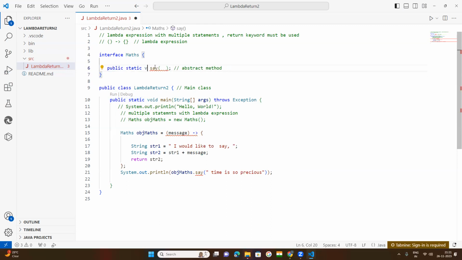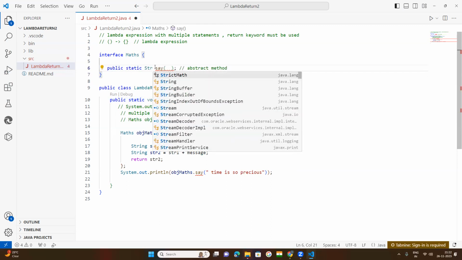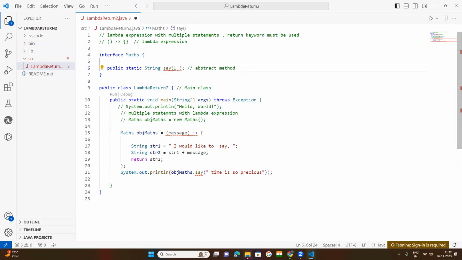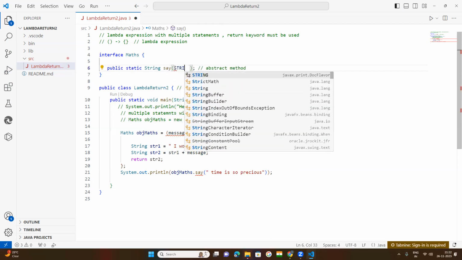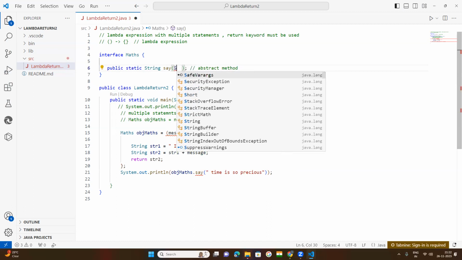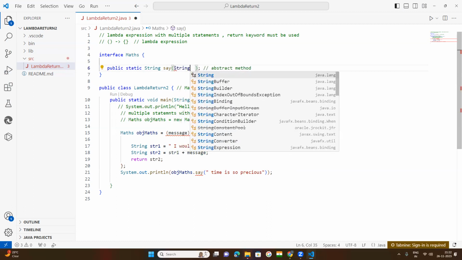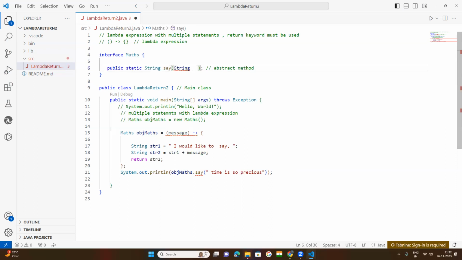So you remove this. It is a string type. It will return a string here. After that, within the brackets you declare one parameter as a string. Keep any variable name, it doesn't matter, like name, X, Y, Vasu. After that, whatever is to be called here, in this you need to call this say dot this X.